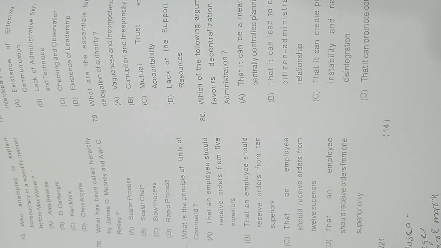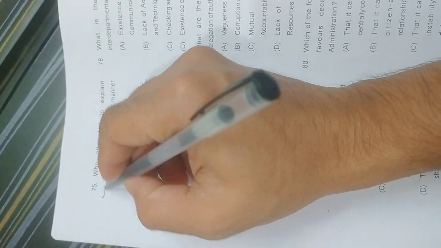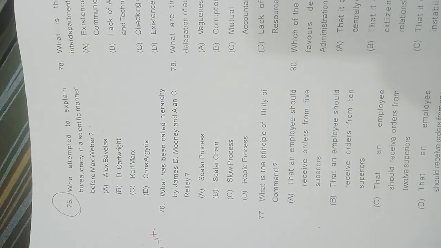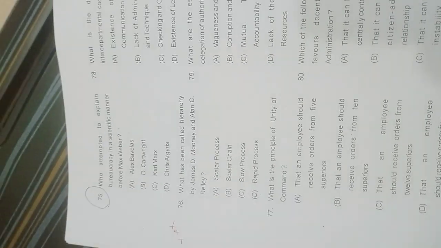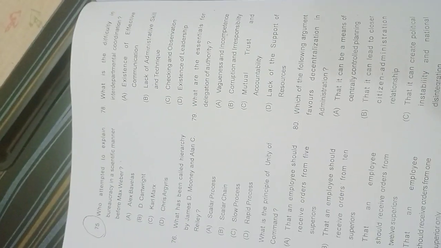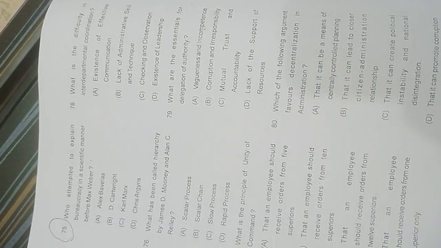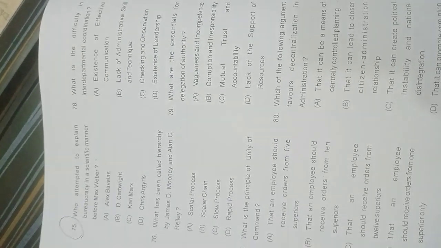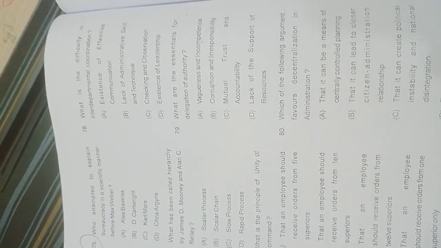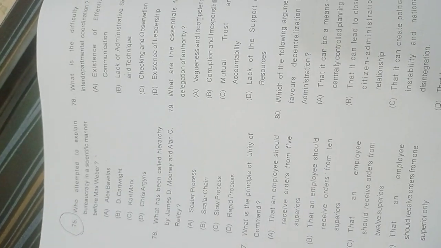So guys, the last question we discussed last day is question number 75. Who attempted to explain bureaucracy in a scientific manner before Max Weber? Before Max Weber, who explained bureaucracy in a scientific manner? Is it Bibales, D. Cartwright, Kalmas, or Chris Argris? So guys, the answer is Kalmas.